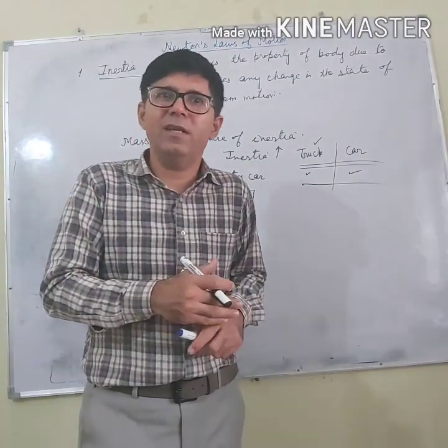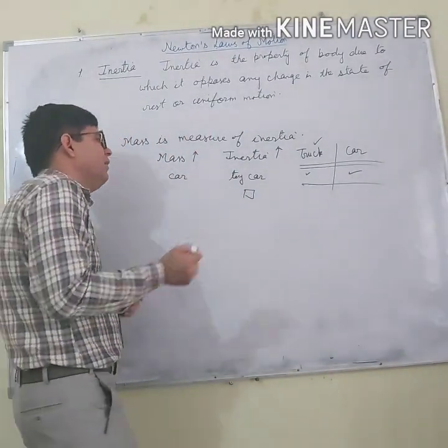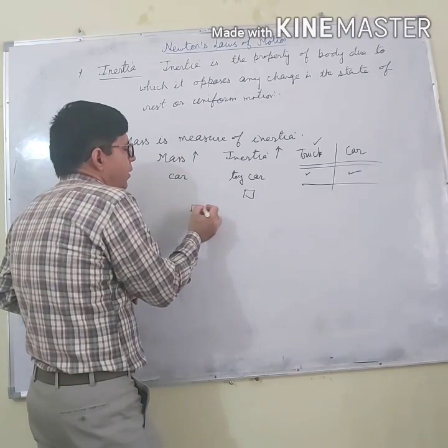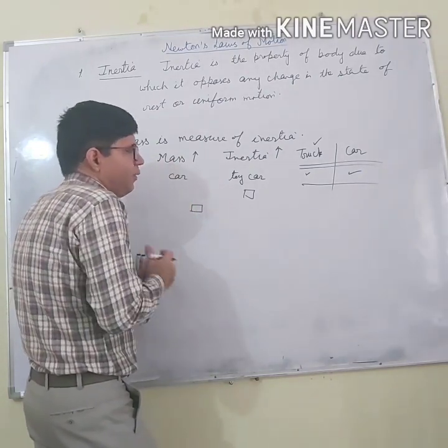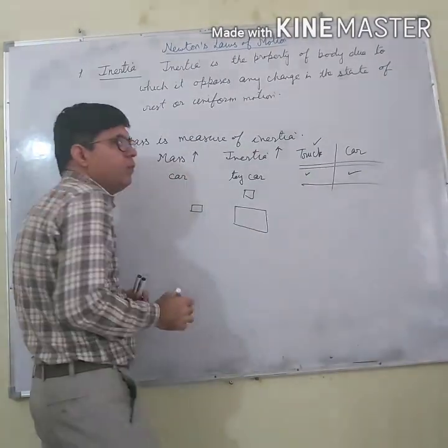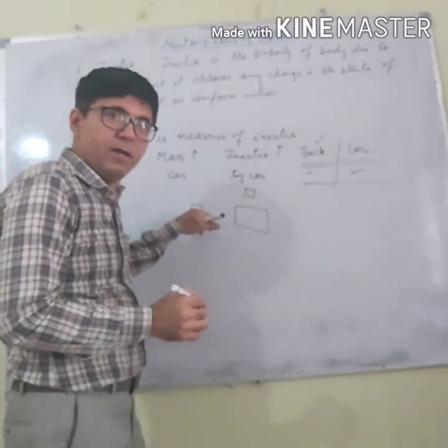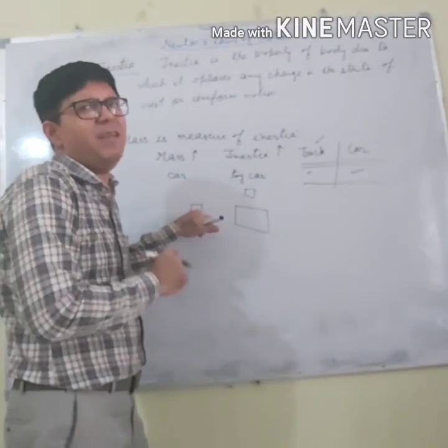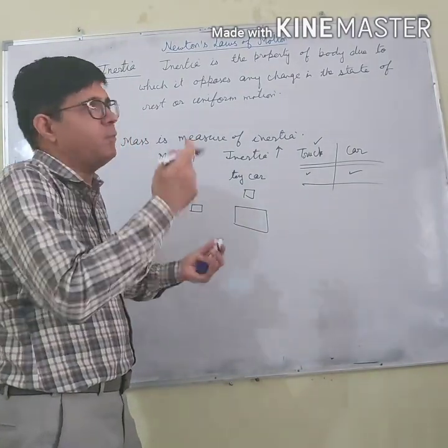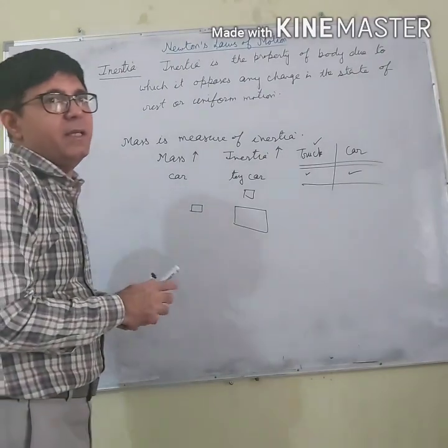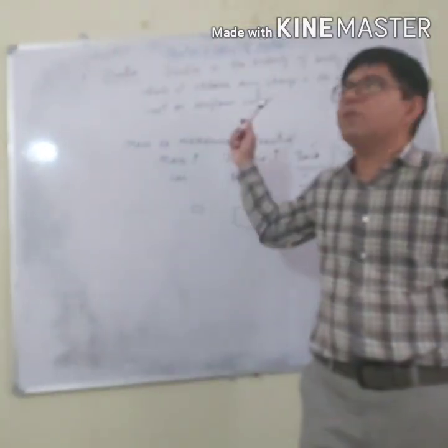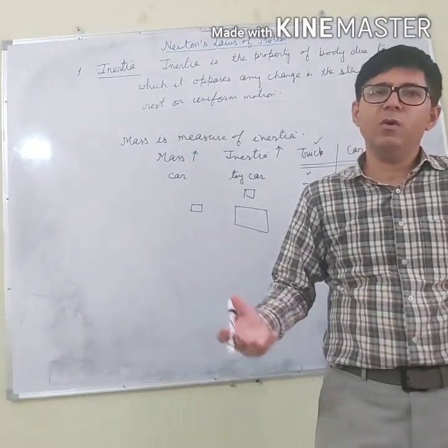So I think the concept of inertia is clear. One more example that I am giving you: let us say this is an eraser that you are using in your day-to-day life, and this is the book which is having more inertia. The eraser is having lesser inertia because its mass is less, whereas the book is having more inertia because its mass is more. So inertia is the opposition of a body due to which it doesn't want to change its state of rest or uniform motion.